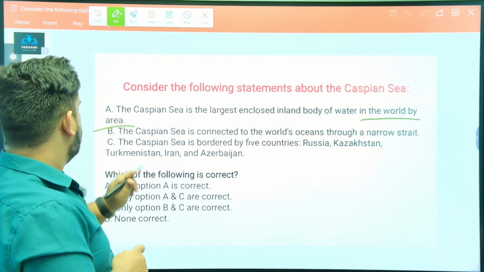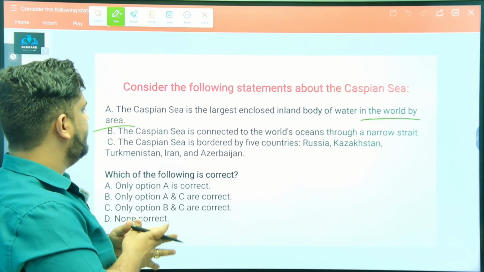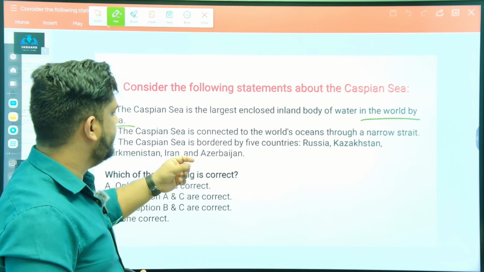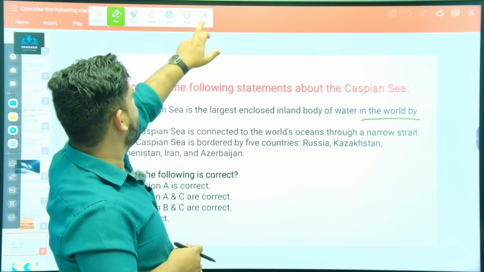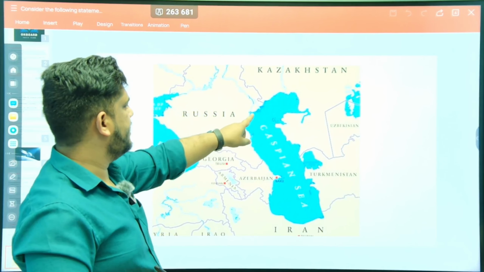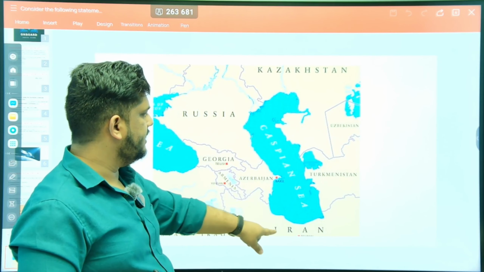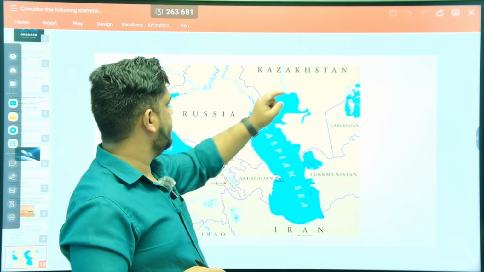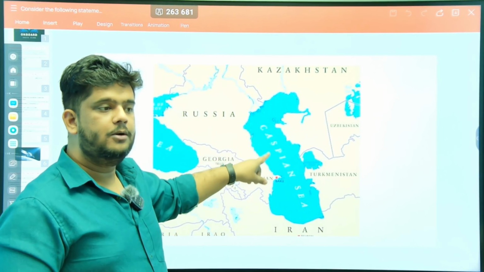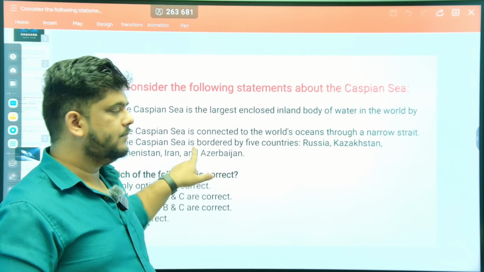Option C: the Caspian Sea is bordered by 5 countries: Russia, Kazakhstan, Turkmenistan, Iran, and Azerbaijan. Before answering this question, let's see the Caspian Sea here. As you can see here, Caspian Sea, Azerbaijan, Iran, Turkmenistan, Uzbekistan, Kazakhstan, Russia.